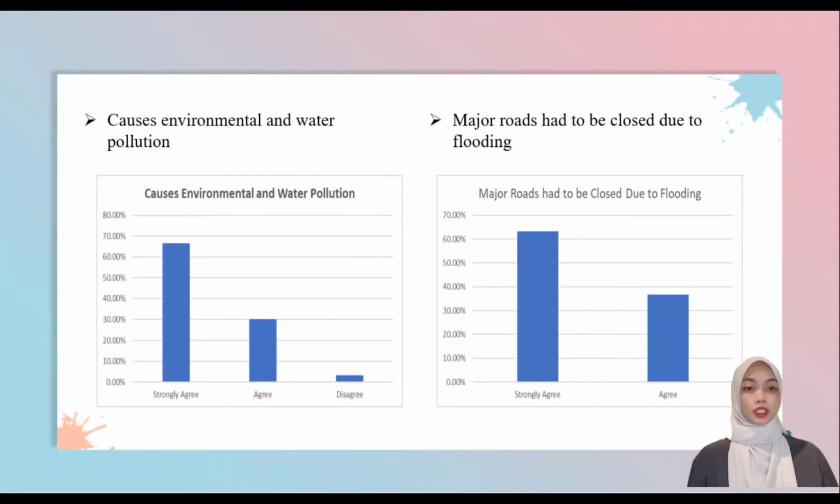Another impact of floods in Kuching that received a majority vote on strongly agree is major road had to be closed, with a percentage of 63.3% out of total 30 respondents.